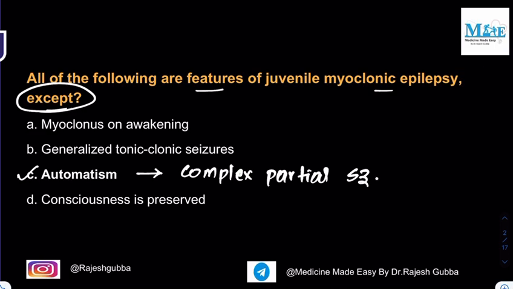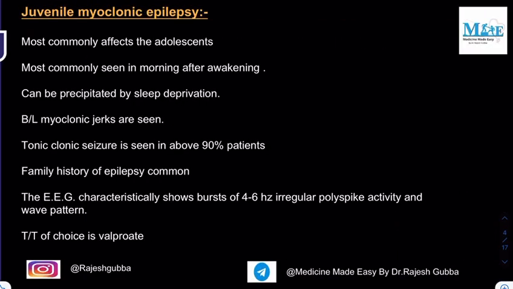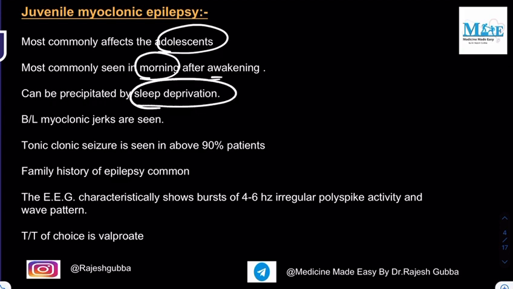Now, in juvenile myoclonic epilepsy, there will be myoclonus on awakening, and the other important type of seizure is generalized tonic-clonic seizure. And you have to remember that the consciousness of the individual is preserved. Now, let me tell you some important points. It mainly affects the adolescent age group. These myoclonic jerks are most commonly seen in the morning after awakening. And if the individual does not have appropriate sleep, the episodes get precipitated.